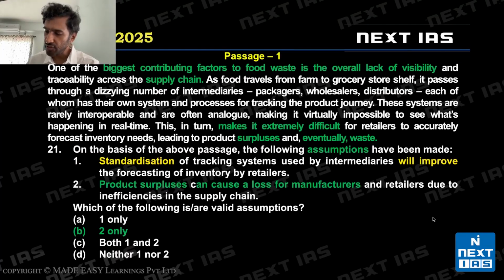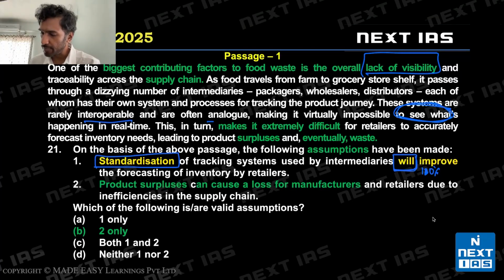Let's look at option one. Statement one, standardization will improve forecasting. So, "will improve" is extreme, like 100% it will improve. This is incorrect. Obviously, the passage does not say that. And second, the problem is not standardization. The problem is lack of visibility, right? These systems are rarely interoperable, often analog, making it virtually impossible to see what's happening. So standardization, no, visibility is the problem. So one is invalid for saying standardization will improve. Two says product surpluses can cause loss for manufacturers. Makes it extremely difficult, leading to surpluses, eventually waste.